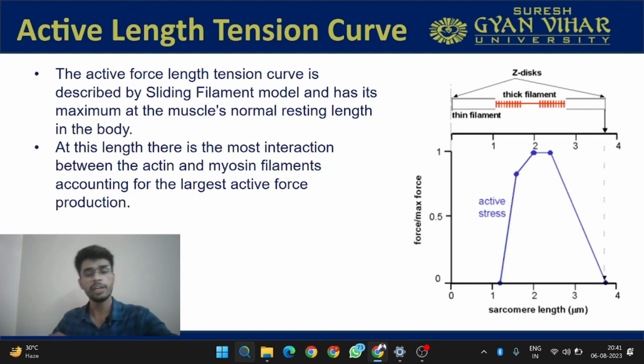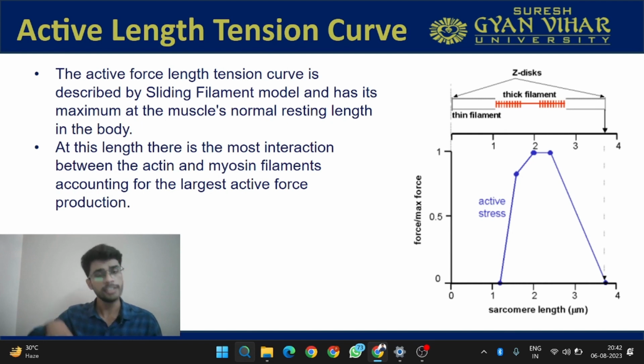Now we have read about the passive length tension curve. Let's understand what the active length tension curve is. The active force length tension curve is described by the sliding filament model. We have already read about the sliding filament model in 12th class. If you have passed the 12th class and are now part of the first or second year of Bachelor of Physiotherapy, you must be aware of the sliding filament theory. If you are not, we are going to briefly revise it again.